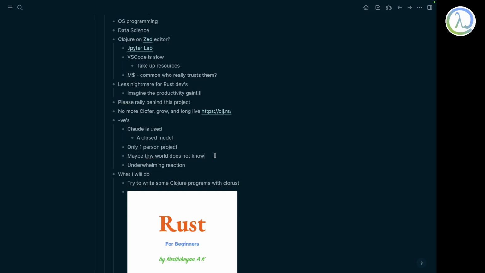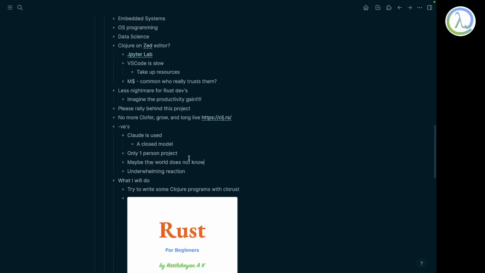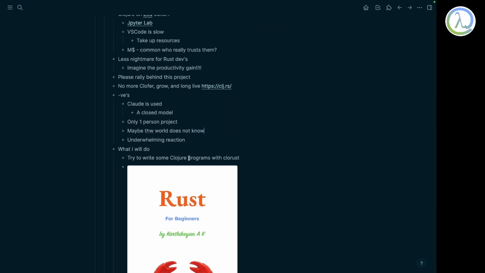That's why I want Clojure people to rally behind him, and even make it part of the official Clojure implementation or something like that. Because, as I said, the potential payoff is enormous. Come on, it is a no-brainer. And I think the world doesn't know.